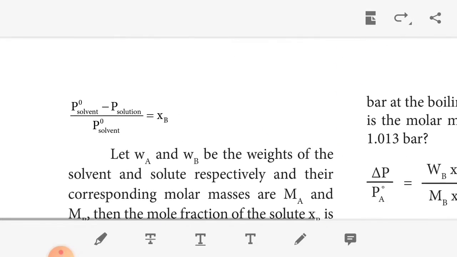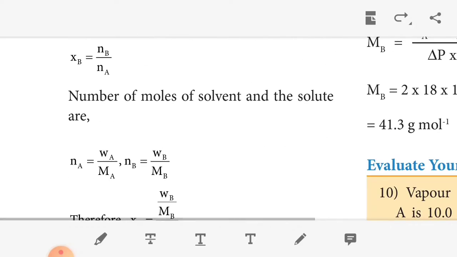Okay. So when the solute is added to the water at 1 atmospheric pressure, the vapor pressure of the resultant solution is lowered. So we can plot the graph. The vapor pressure of the solution becomes equal to 1 atmospheric pressure at a temperature TB dash, which is greater than TB. The difference between the two temperatures, TB dash and TB.